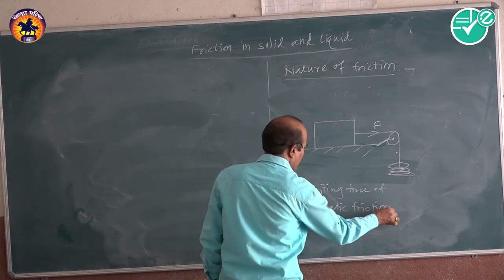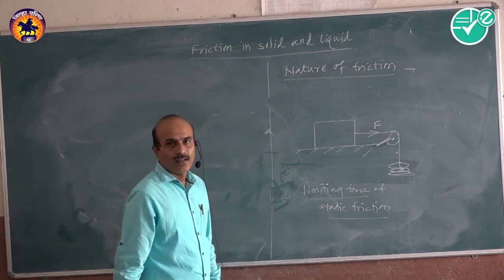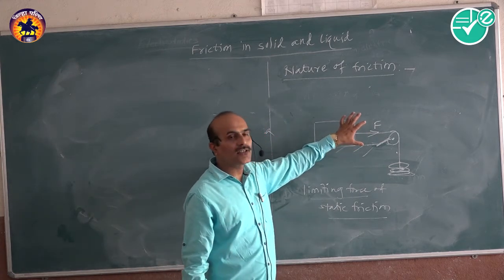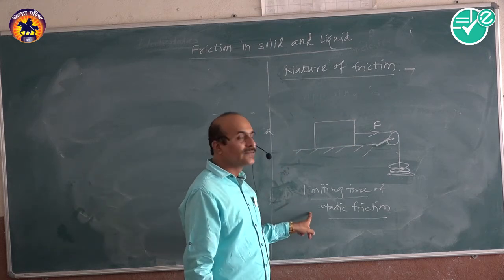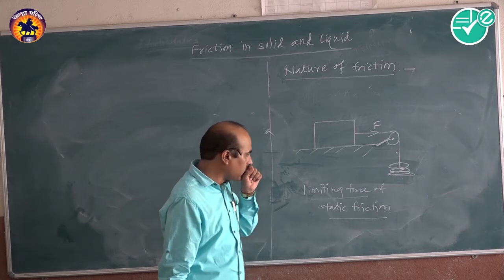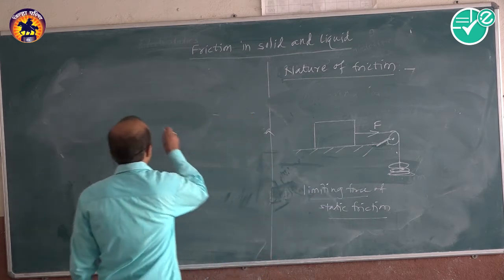Again I repeat, what is the limiting force of static friction? When the block just starts to move, that force is called the limiting force of static friction. Now what do you conclude from it? What is the conclusion from this?